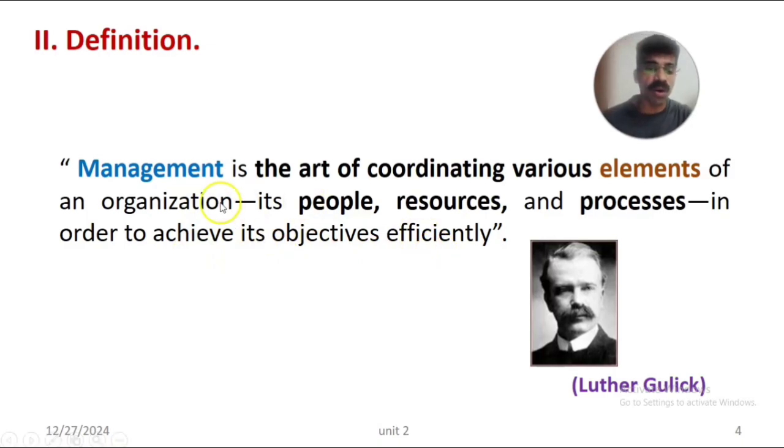effectively. An organization may set goals and objectives, and at the end they have to be achieved or accomplished. Thus, to accomplish the objectives of an organization, all the aspects or elements have to be coordinated. So it is an art of coordinating various elements of an organization, that is its people, resources and process, in order to achieve its objectives efficiently and effectively at the end.